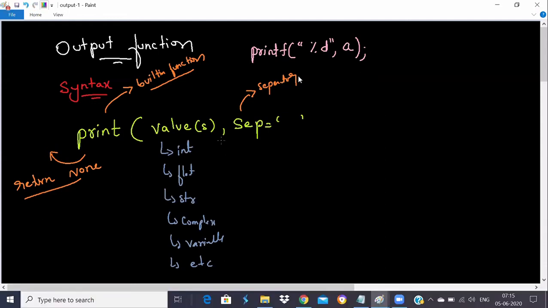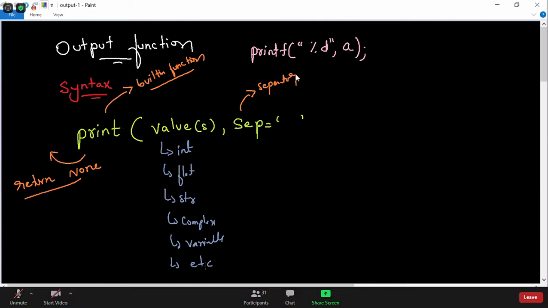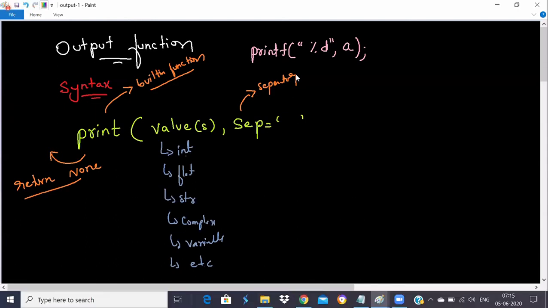Even in Python, the print statement will automatically convert into the appropriate type, guys. If you give an integer value, it will print an integer value. If you give a float value, it will print a float value. If you give a string value, it will print a string value. If you give a complex value, it will print a complex value. If you give a variable, it will print the content of the variable. So you don't have to mention what data type you are printing. There is no format specifier to mention here. You do have format specifiers in Python as well, but you don't have to tell it in which format to convert. Directly give the value, and it gets printed.